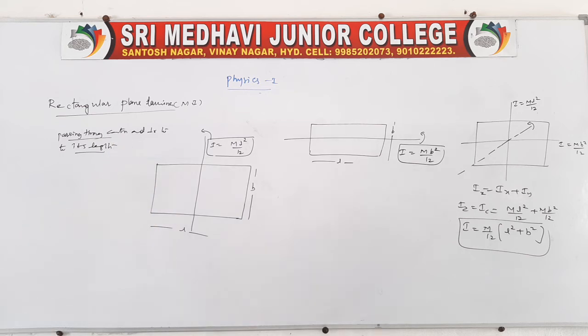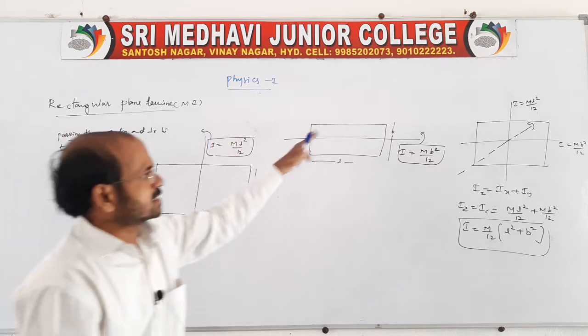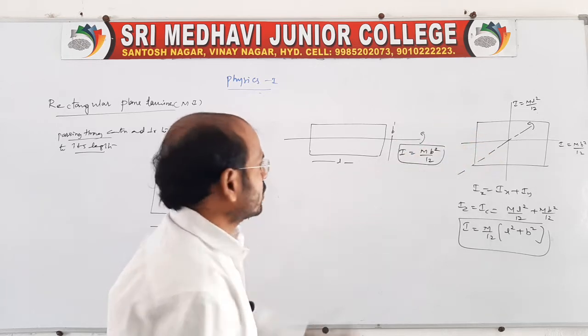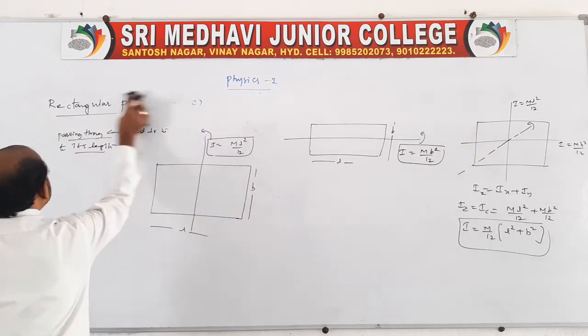These are the moments of inertia about axes passing through the center, perpendicular to its length, breadth, and plane. This is for a rectangular plane lamina.